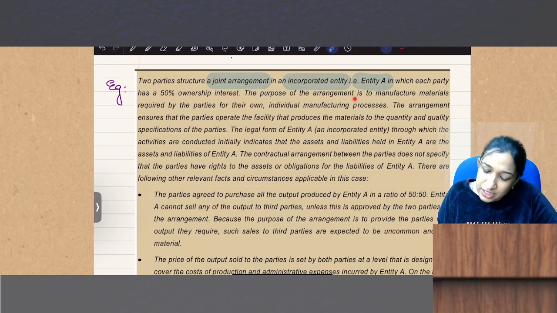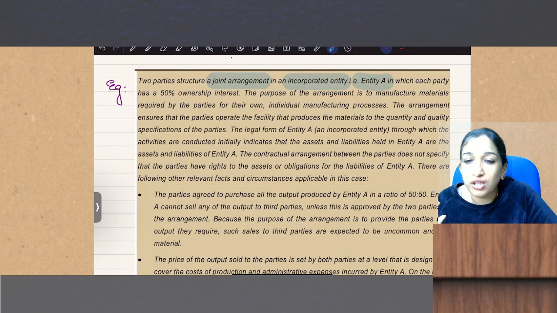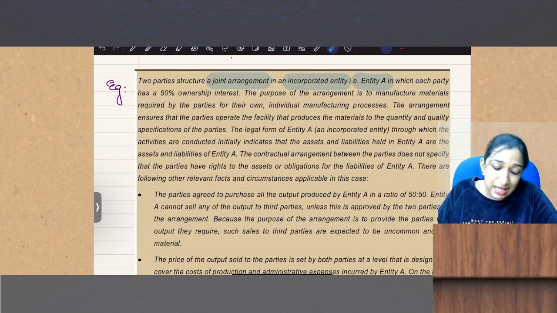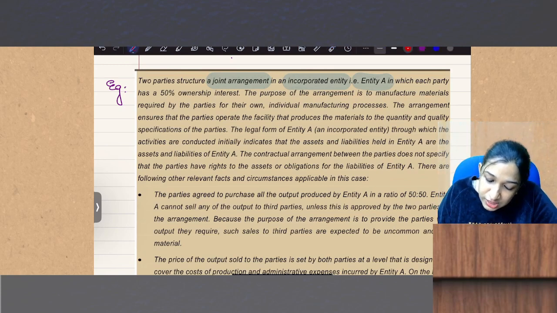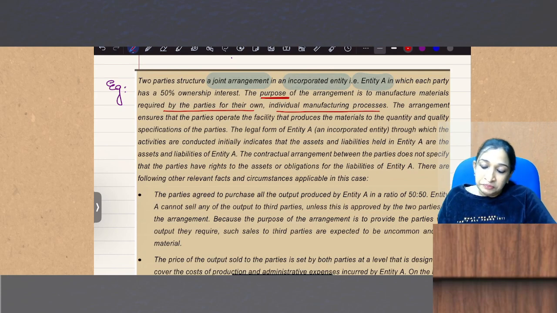The purpose of the arrangement is to manufacture materials required by parties for their own individual manufacturing process. It's not a JV, it is JO. From the second line, I can understand why, because the goods manufactured are required by the parties for their own individual manufacturing processes.